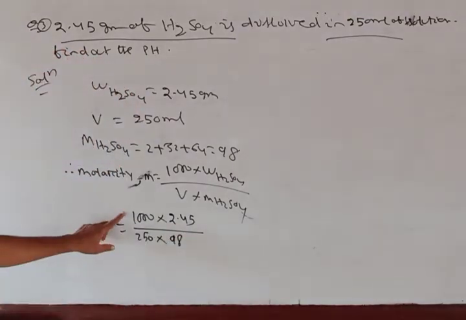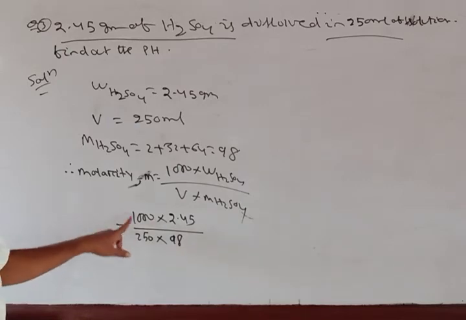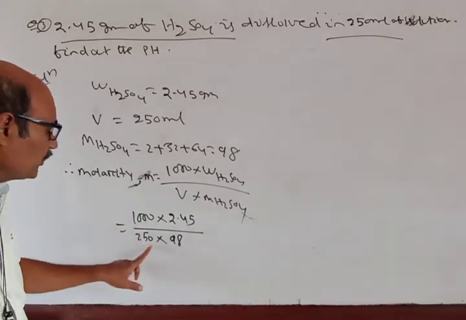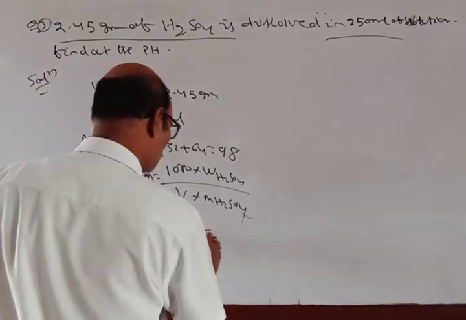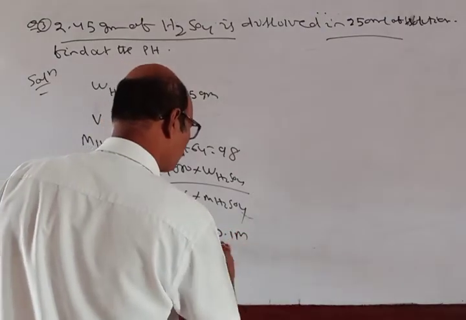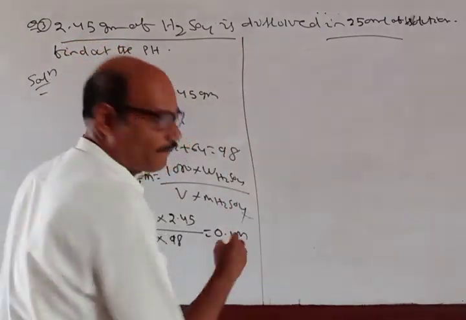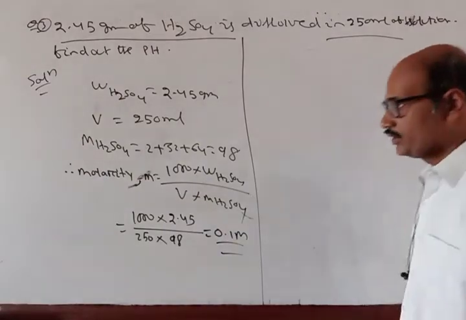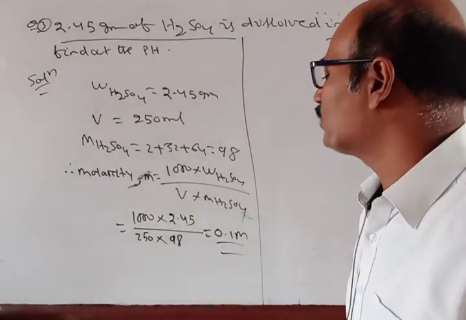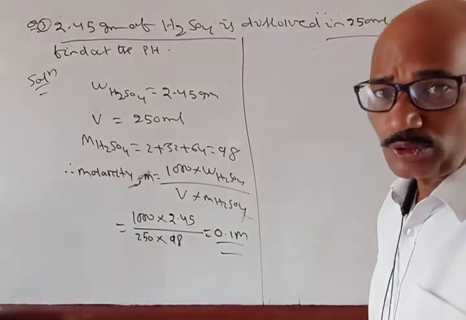So 1000 into 2.45 divided by 250 into 98, and this will be the value 0.1. So the molarity here is 0.1 molar.